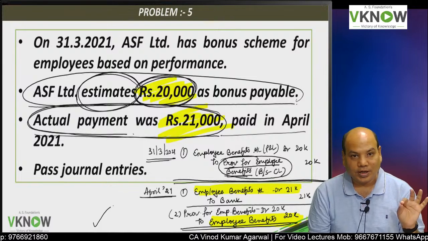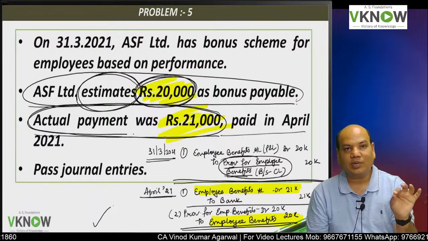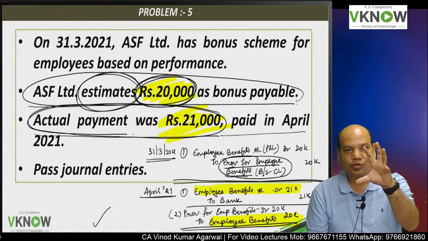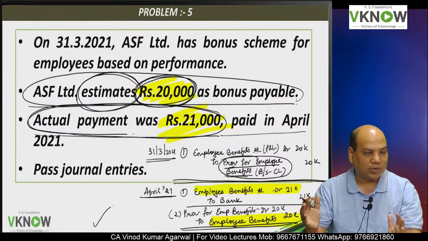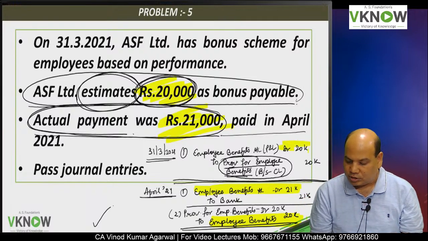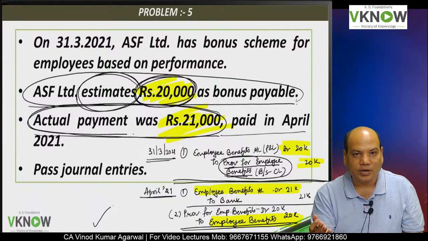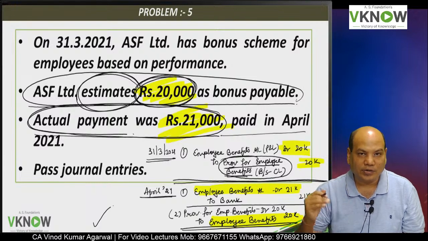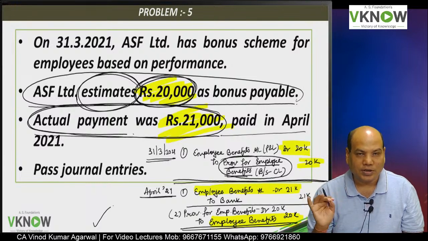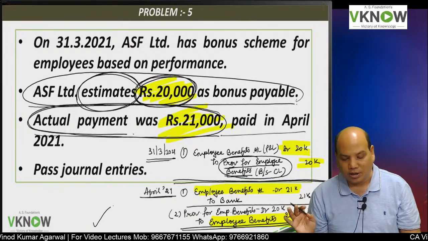You have also studied AS 29, whose name is provision, contingent liability and contingent asset. So at the end of the year, if the actual information is not available, we will make provision, in this case 20,000, and the actual outcome can be different from the estimated outcome. So that is recognized in the subsequent year as a change in estimate. So this is how the accounting will be done.